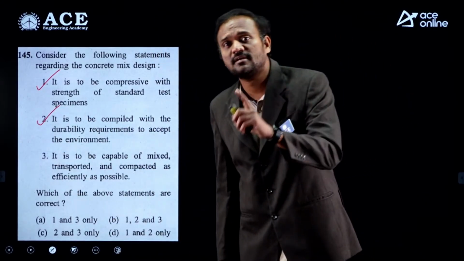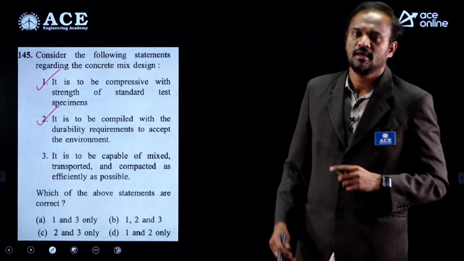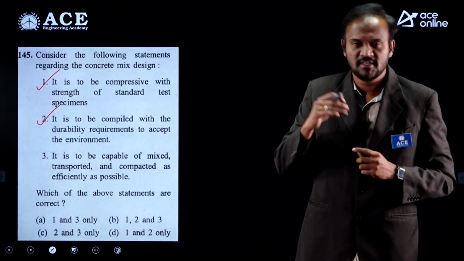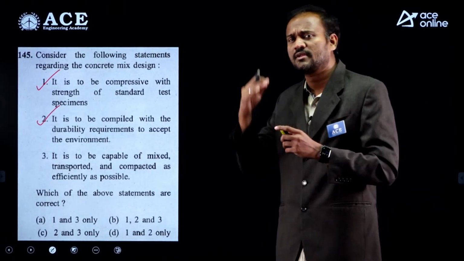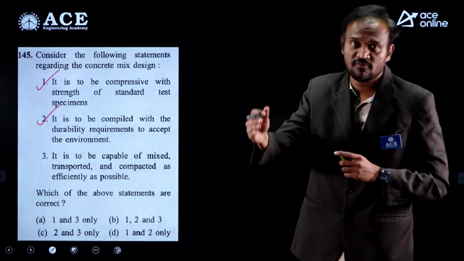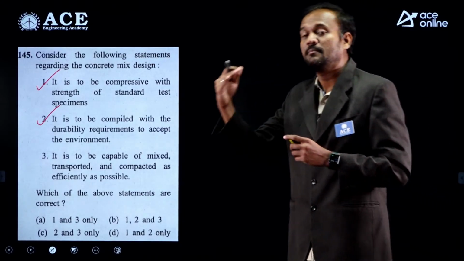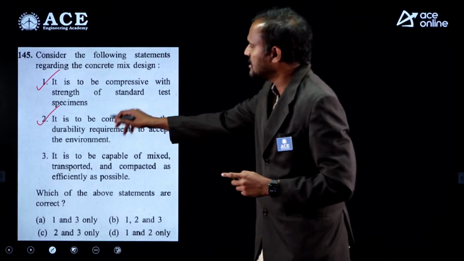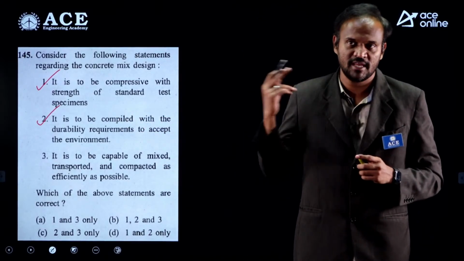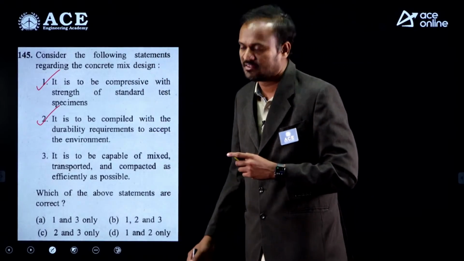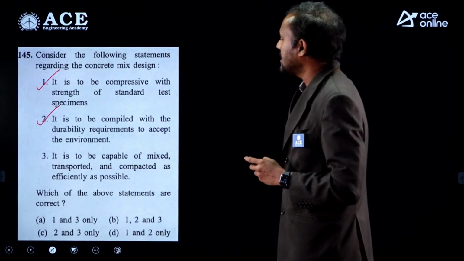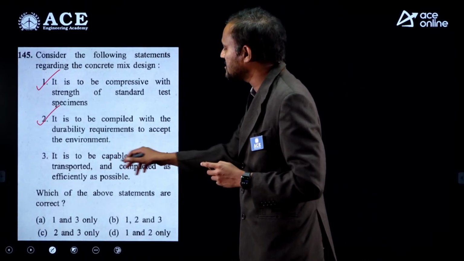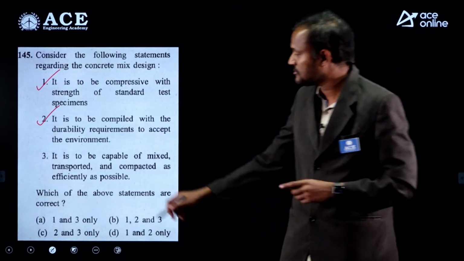Based on environmental requirements, you have to choose the correct grade of concrete, cover thickness, etc. Selection of grade of concrete and minimum cement content requirements come with the durability requirement as per the environment. That is also covered in concrete mix design. It is to be capable of being mixed, transported and compacted as efficiently as possible. Yes, that is also correct.